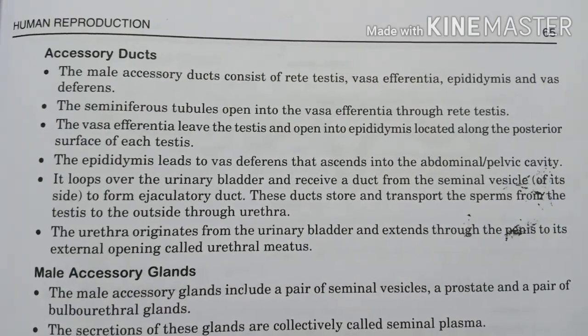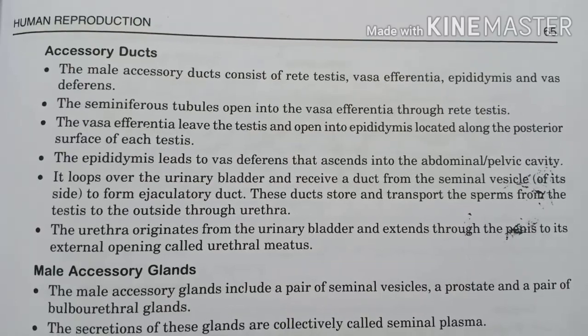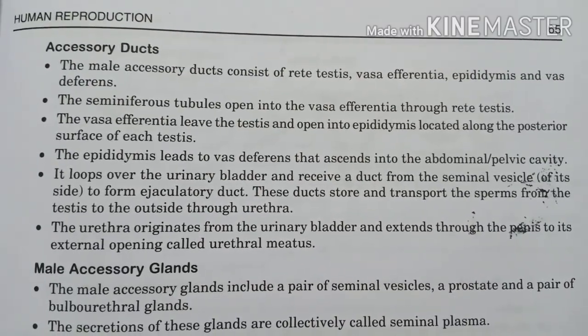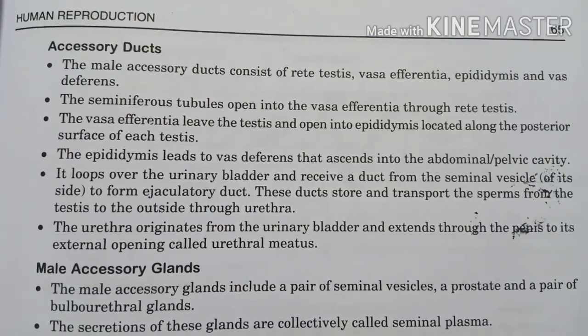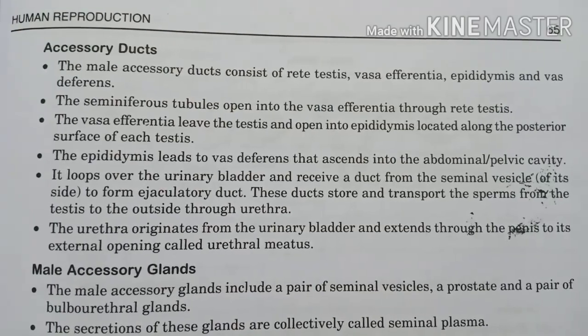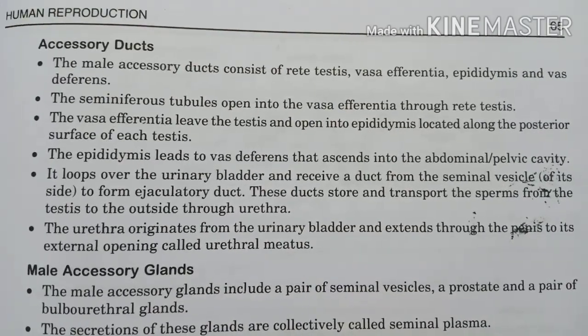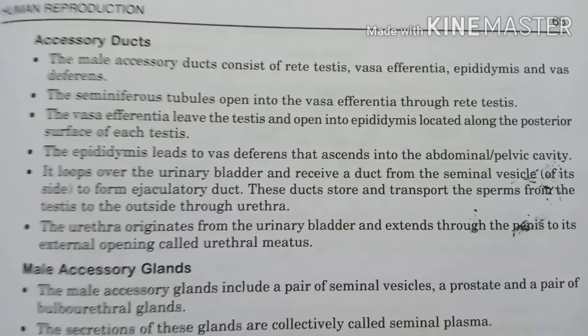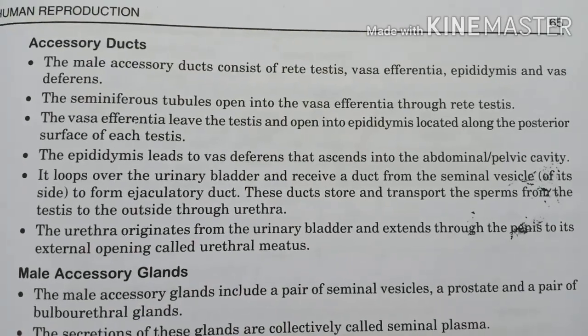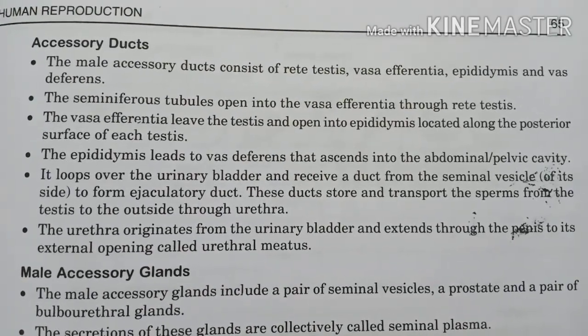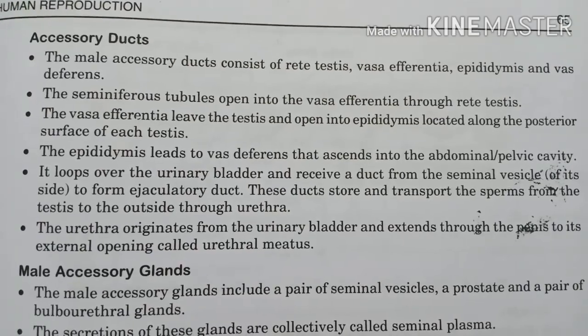The seminiferous tubules open into the vas efferentia through the rete testis. The vas efferentia leave the testis and open into the epididymis located along the posterior surface of each testis. The epididymis leads to a vas deferens that ascends into the abdominal cavity.